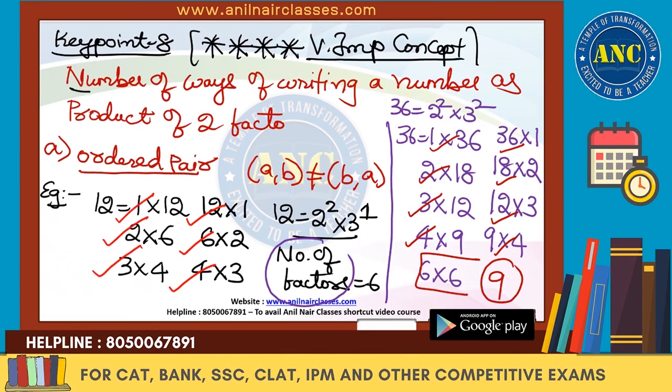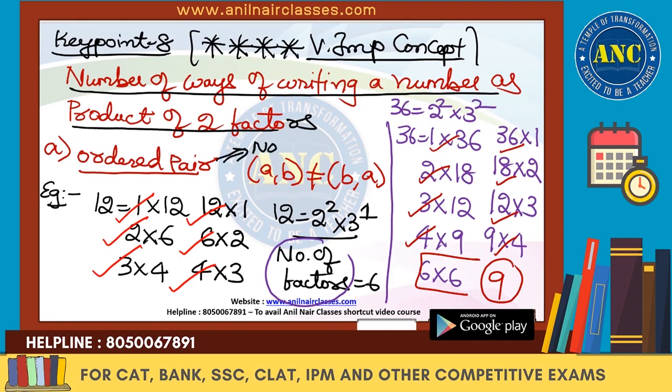Number of ways of writing a number as a product of two factors in ordered pair is nothing but total number of factors. Please write down this.